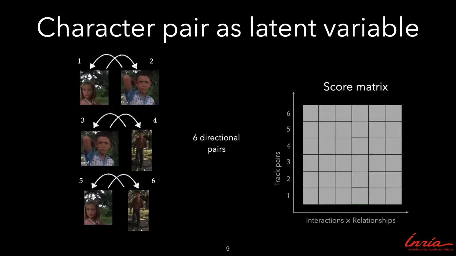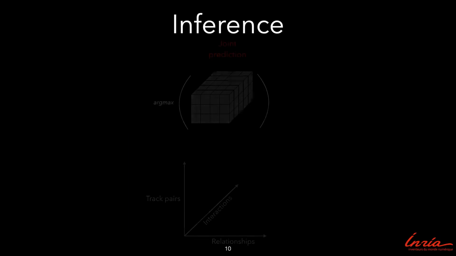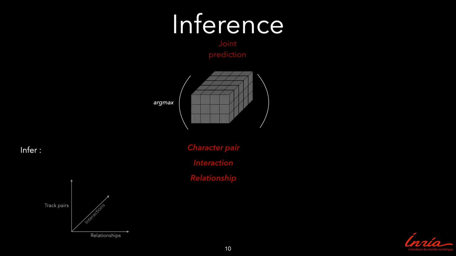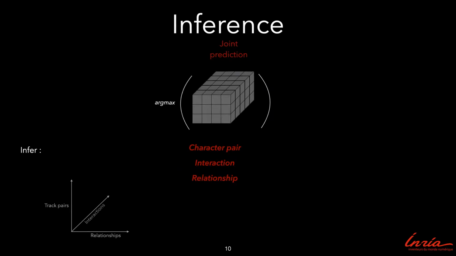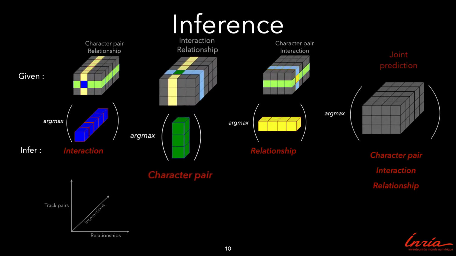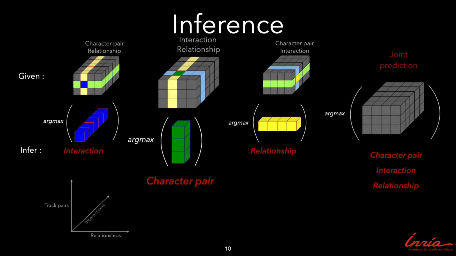When we have clip-level labels, we treat the character pair as a latent variable and compute the score function with all possible track pairs. During training, we estimate the character pair that maximizes the score for ground truth interaction and relationship labels. For inference, we obtain a 3D tensor and maximize across all three dimensions to jointly predict the character pair, their interaction, and relationship. We also analyze how well our model can predict the third category given two pieces of information. For example, predict the character pair given interaction and relationship.